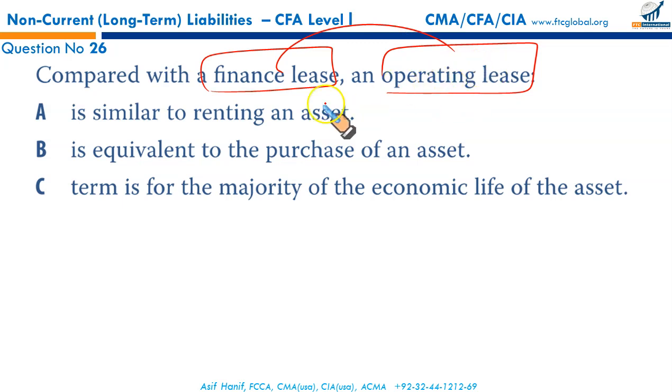We can't say that, but under the old standard, operating lease was considered as a rental arrangement. But under the new standard, finance lease and operating lease have the same accounting treatment. Same accounting, initial recognition, subsequent measure of liabilities. It's only the difference between finance and operating lease regarding the subsequent measure of assets, the right of use assets. Next.